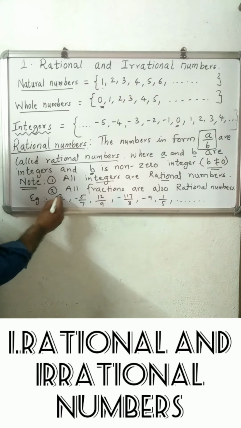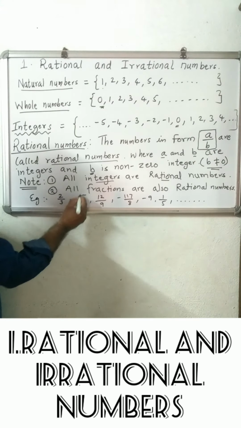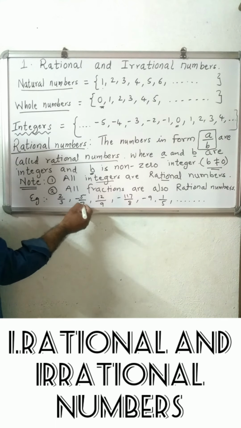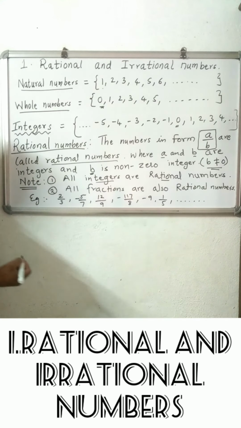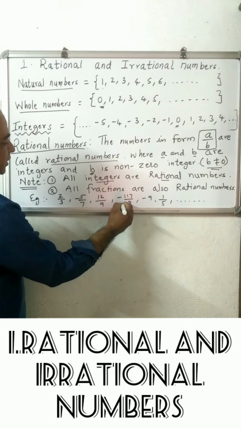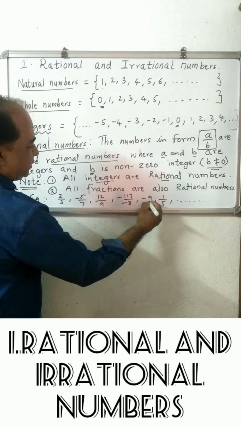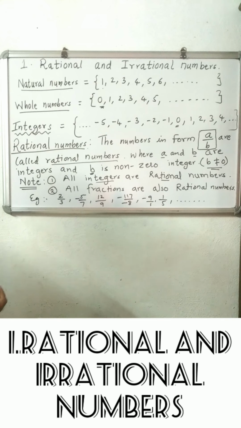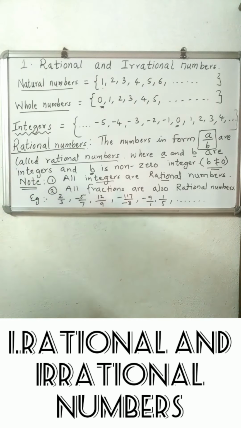So see there are some examples. 2 upon 3: 2 is an integer, 3 is an integer, both positive. Minus 5 upon 7 is also a rational number, a fraction. 12 upon 9 is also one, and minus 117 upon minus 8, both negative integers. Minus 9 upon 1 is also one. So all these are examples of rational numbers. All of you note this down in your notebook.